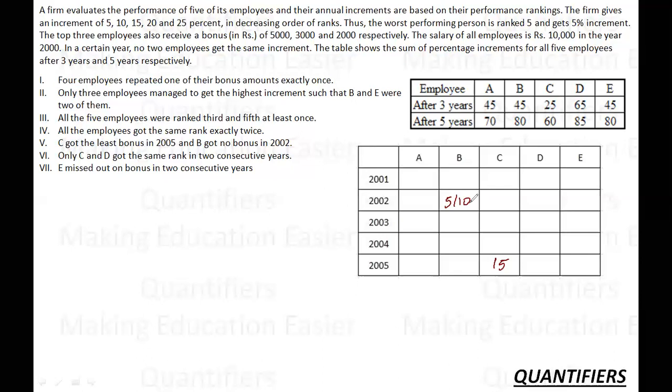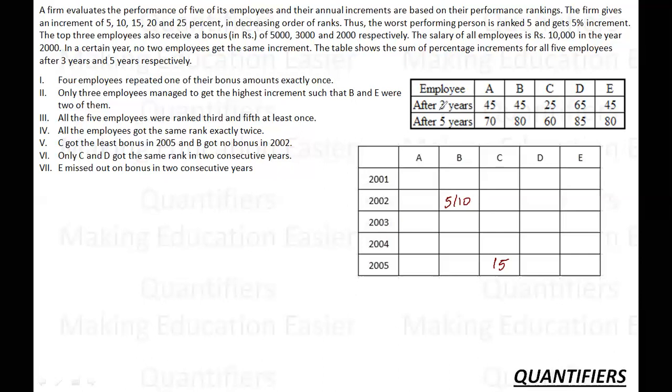Now I know that only one of the ranks is getting repeated twice. No rank is getting repeated thrice, nothing such information is given. And only C and D are the people who are getting the same rank in 2 consecutive years. Okay. So let's see what are the various possibilities after 3 years.